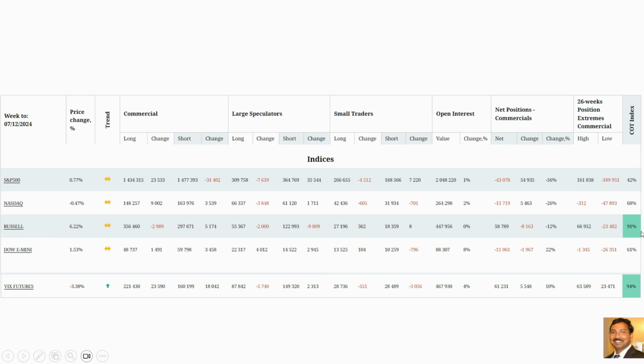So we saw that the dark pool is more than 3 billion, it came in at the 210 and 213 level, and huge call option buying also happened. Option money flow is there, and the futures are also pointing bullish, like 91%, and VIX futures are also pointing to the bullish, like 94%. This is not good for the equity indices, but let's see what happens in the next week.